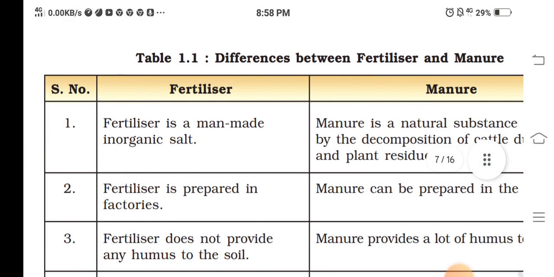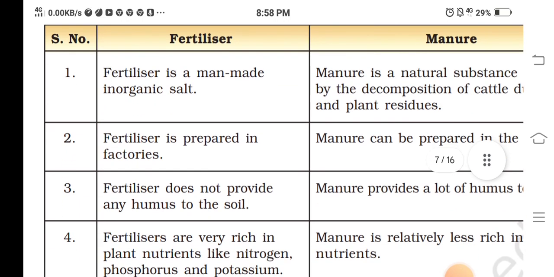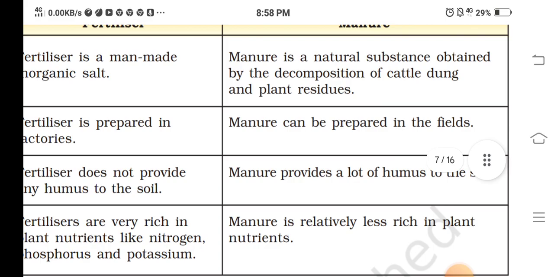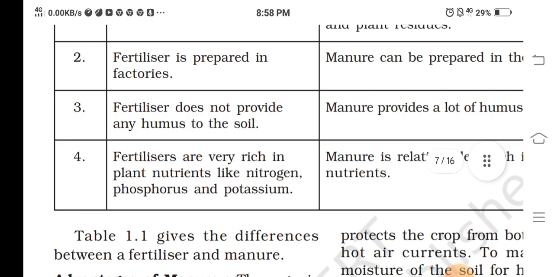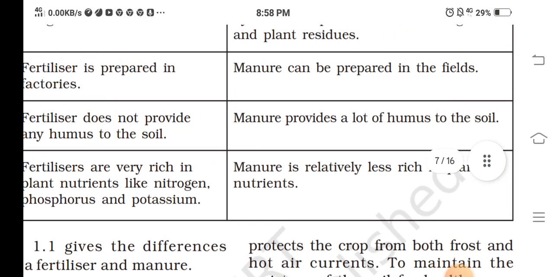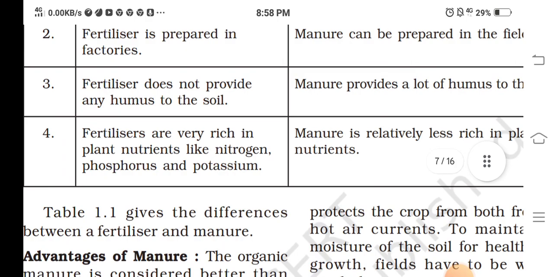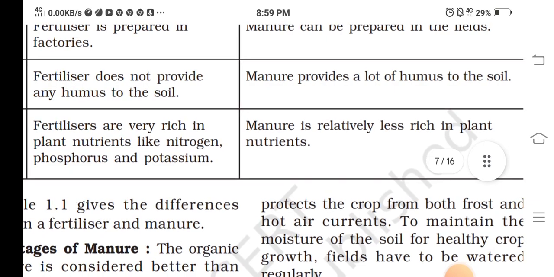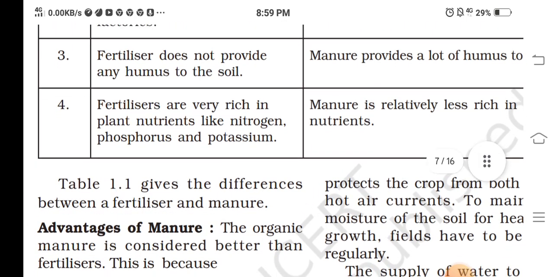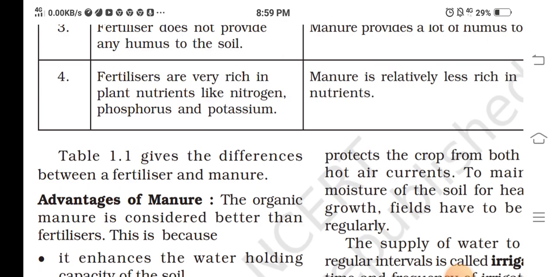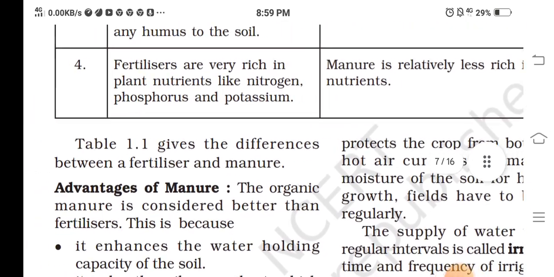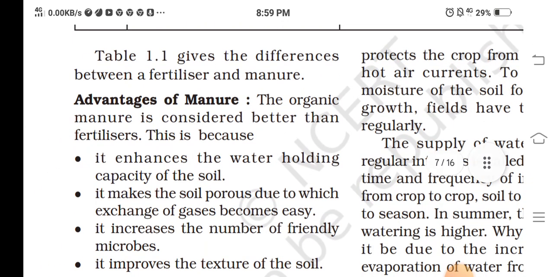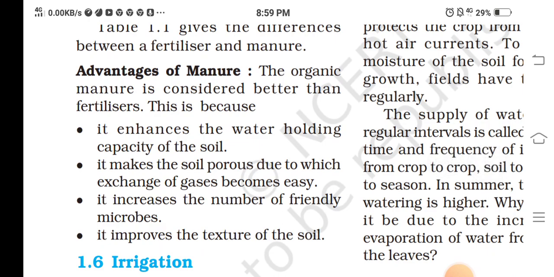Difference between fertilizers and manures. Fertilizer is a man-made inorganic salt. Manure is a natural substance obtained by the decomposition of cattle dung and plant refuse. Fertilizer is prepared in factories. Manure can be prepared in the field. Fertilizer does not provide any humus to the soil. Manure provides a lot of humus to the soil. Fertilizers are very rich in plant nutrients like nitrogen, phosphorus, and potassium. Manure is relatively less rich in plant nutrients. Table 1 gives the difference between fertilizers and manure.